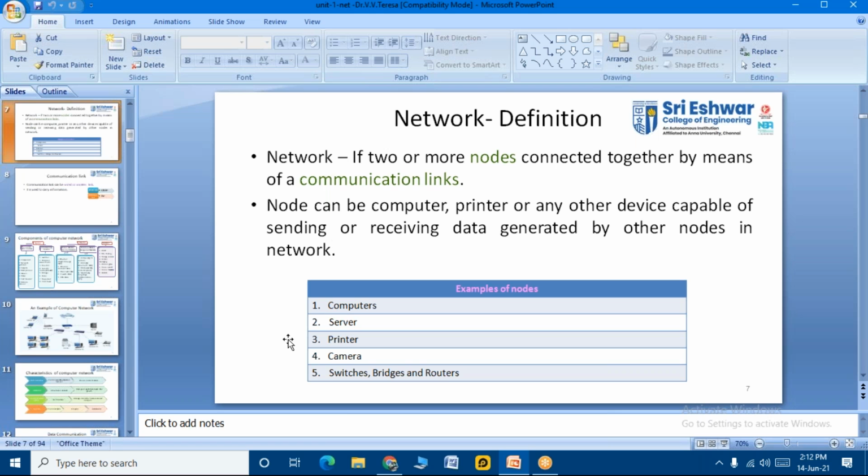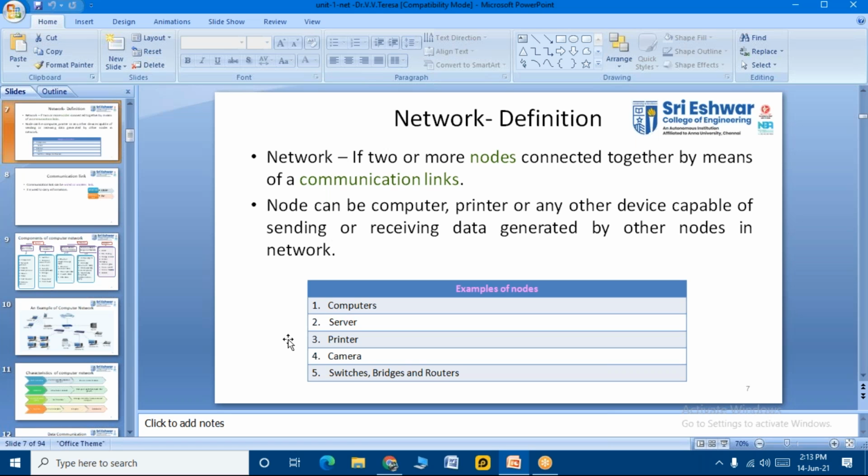Because I've added all this in the PPT, I'm just taking you all to the PPT. We have to start today with network topologies. But before that, just a recap of what we have learned in all these classes.